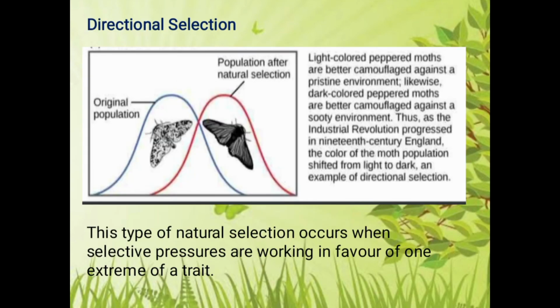Then next is directional selection. Directional selection occurs when selective pressures are working in favor of one extreme of a trait. For example, in the case of industrial melanism, the dark-winged moth is selected by nature, and its number is increasing compared to the white. Why? Because nature selects the dark colored moth. The white colored moth gets over-predated.